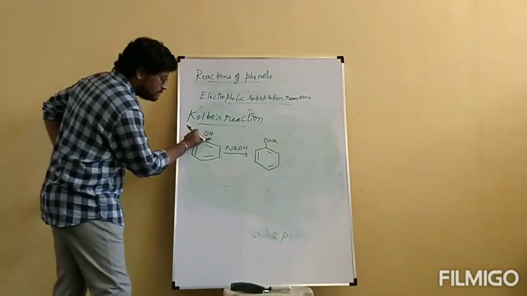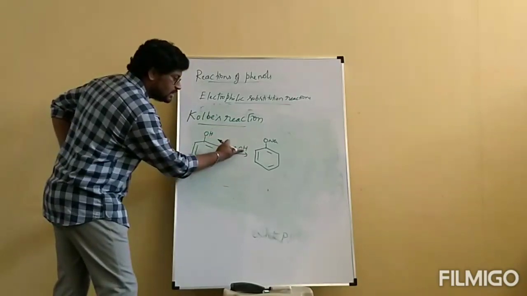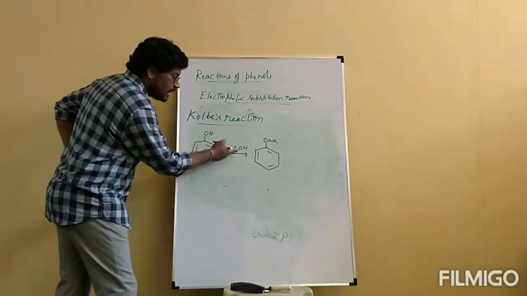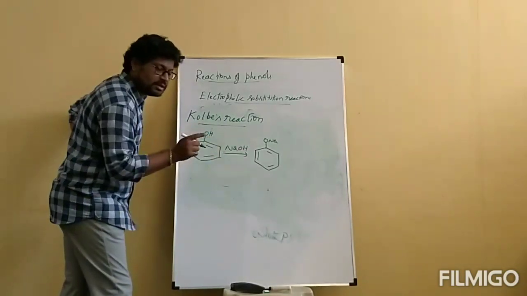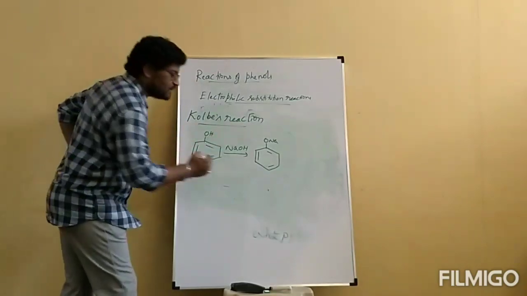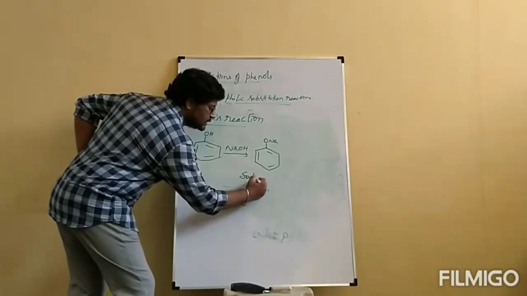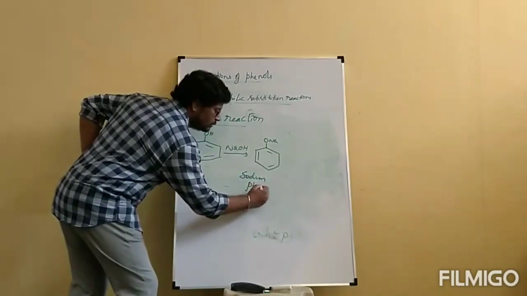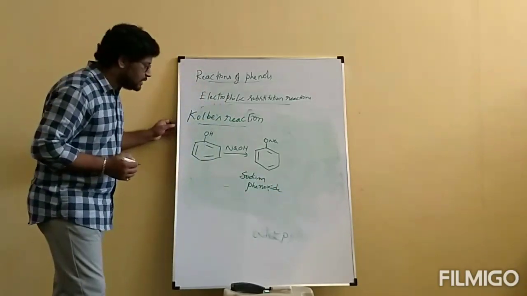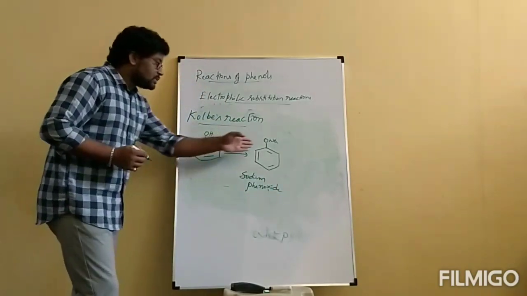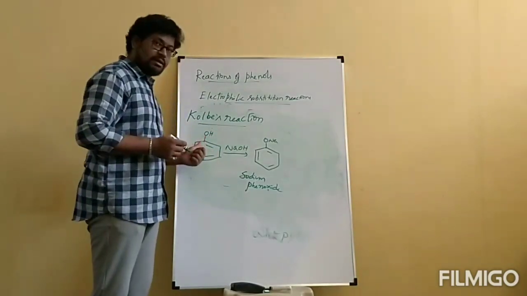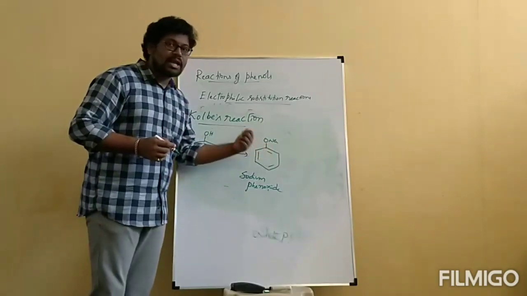Observe, the hydrogen present on phenol and the OH present on NaOH will be removed as water. The Na plus will be substituted here to form sodium phenoxide. The name of this compound is sodium phenoxide. When compared to phenol, the phenoxide ion is more reactive.